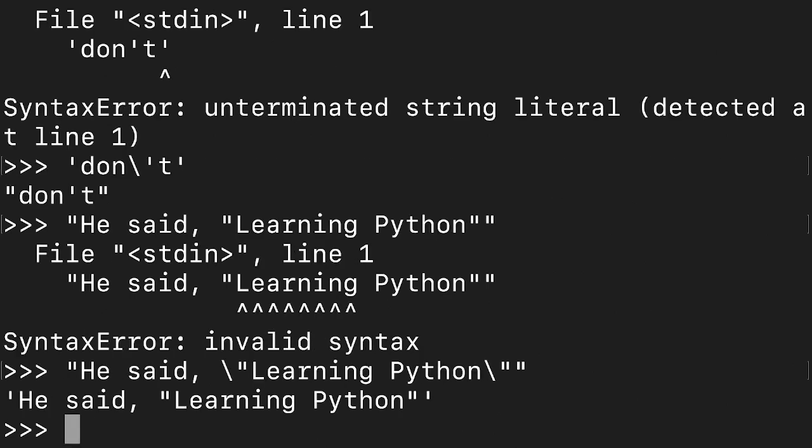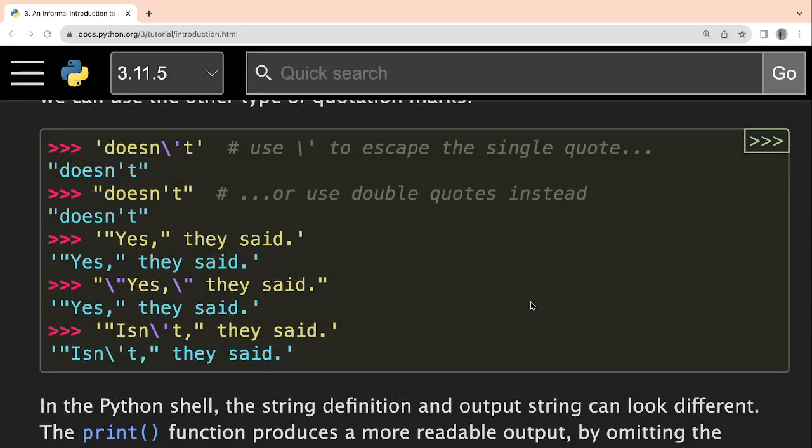So now if I print it, we are not getting any syntax error, and you see the string is printed properly. Since internally a double quotation is there, the Python interpreter automatically produces the output with single quotation outside for clarity. So this is how these things are done. This is called escaping, and you have to take very proper care of escaping characters, otherwise you are going to get errors. All right, I hope it is clear, and so we can go back to the documentation.